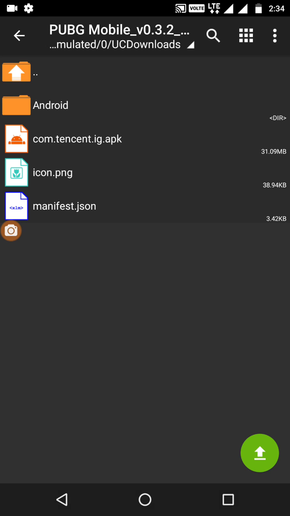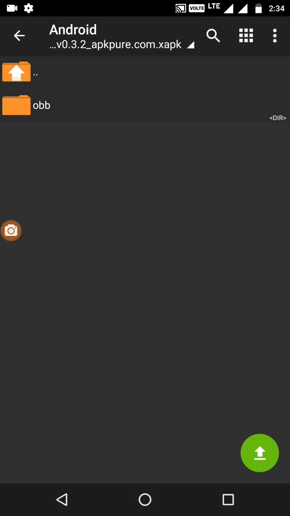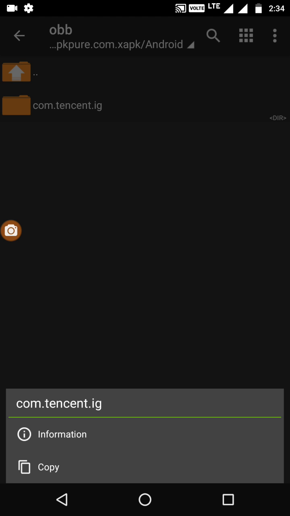Then what you have to do is, here you can see the Android folder. You just click here, and here you can see the OBB. Okay, now what you have to do is press this folder for a few seconds, and you just have to copy this. Okay, just click on copy.